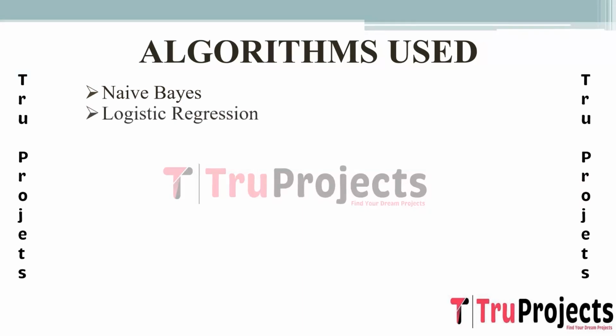Logistic regression. Logistic regression is a linear model used for binary classification. It predicts the probability of a text belonging to a particular class by fitting the data to a logistic curve.